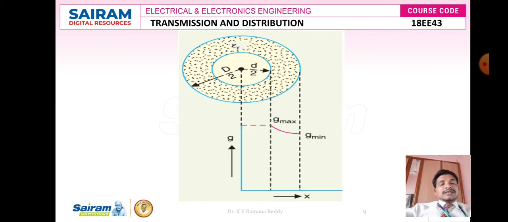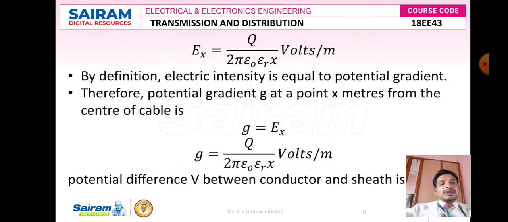The work done to move a charge Q from the core of the conductor to the outer surface P is given by the formula G is equal to Q divided by 2 pi epsilon naught into epsilon r into small x volts per meter, where V is the potential difference between the conductor potential and the earth potential.